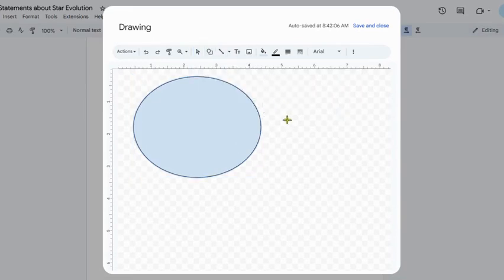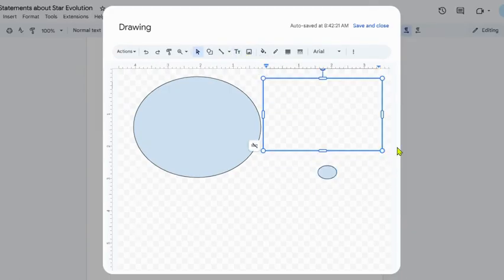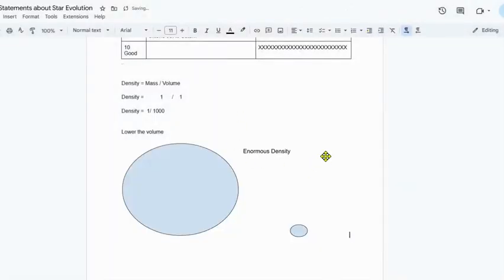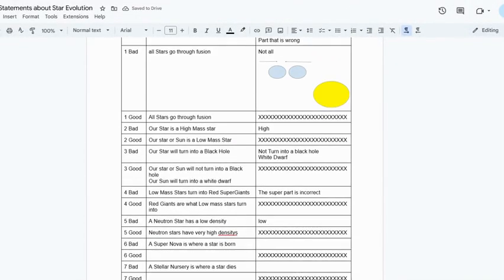and we shrink it down, all we're dealing with is all of this mass contained in such a small area. This is going to be an enormous density. This is the fate of our sun. So thanks for letting me geek out a little bit there. All right. Red giants are what low mass stars turn into.